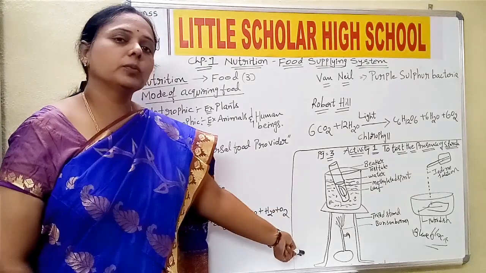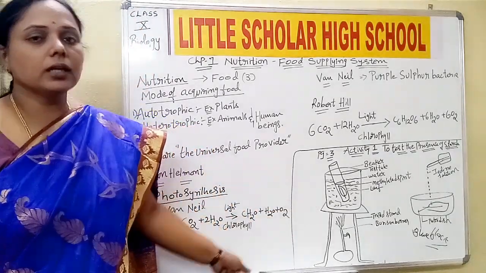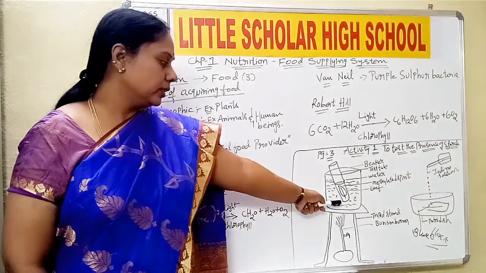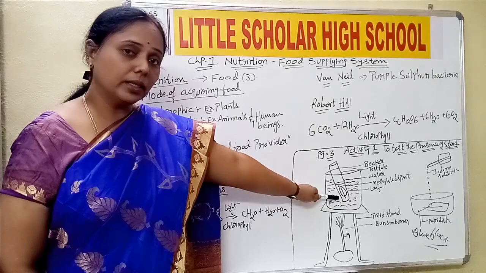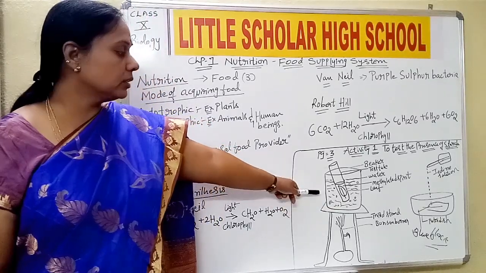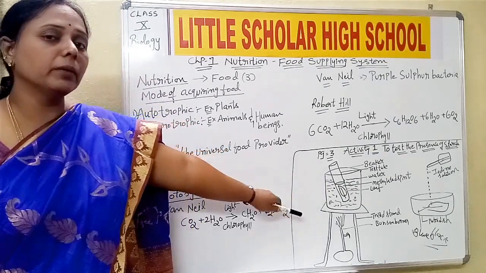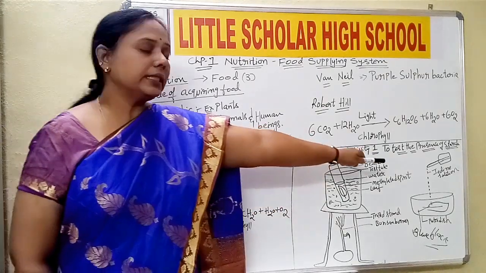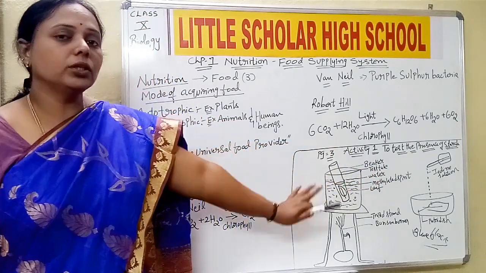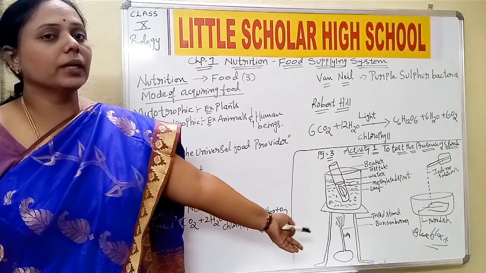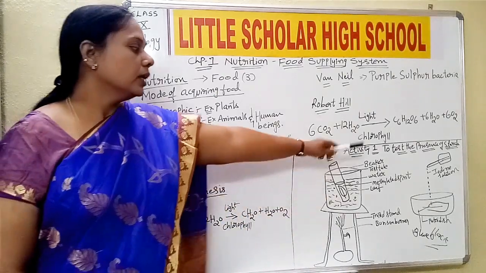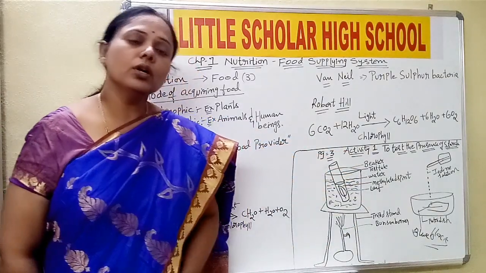And we have seen an experiment to prove that starch is produced during the process of photosynthesis. Here the leaf is not directly boiled in the water, but it is given a water bath, and this is done for the purpose of removing the pigment chlorophyll. After that it is tested with tincture iodine or betadine solution. Any two options may be asked to confuse you sometimes, so you need to remember both iodine and betadine solution. When it is added, the leaf turns blue black.